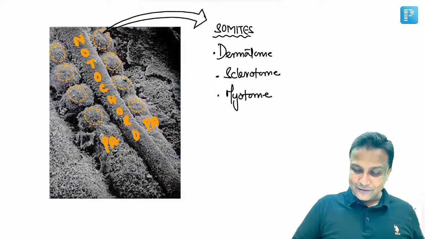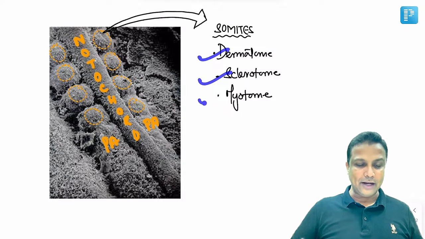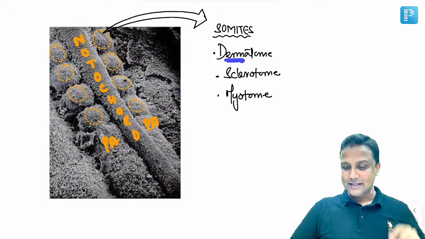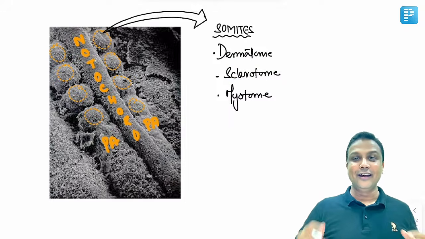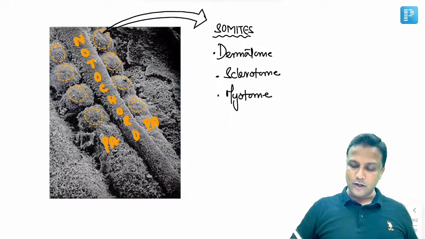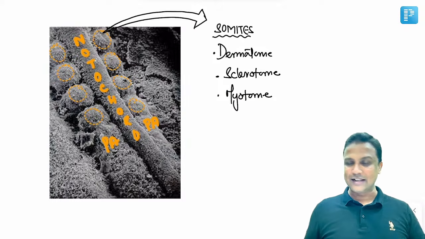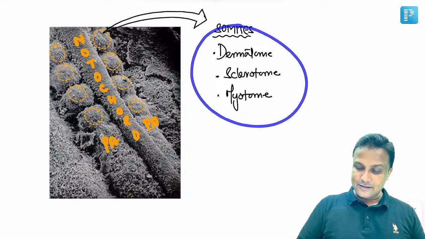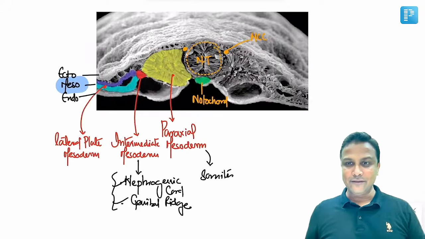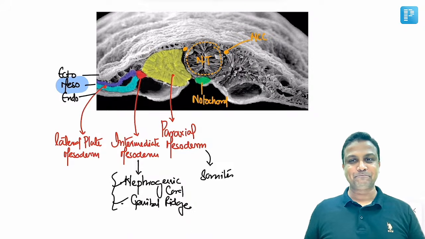And that paraxial mesoderm, slowly it is going to form spherical ball-like structures, and these ball-like structures are nothing but somites. Now these somites, in turn, have 3 parts: dermatome, sclerotome, and myotome. Derma, it is going to form the dermis of the back of the body. Sclero, remember skeleton, it is going to form the axial skeleton: sternum, ribs, vertebrae and all. And then myo, nothing but muscle, it is going to form the skeletal muscle. If you have learned all these things, all these are derived from where, sir? Somites. All these are derived from somites.